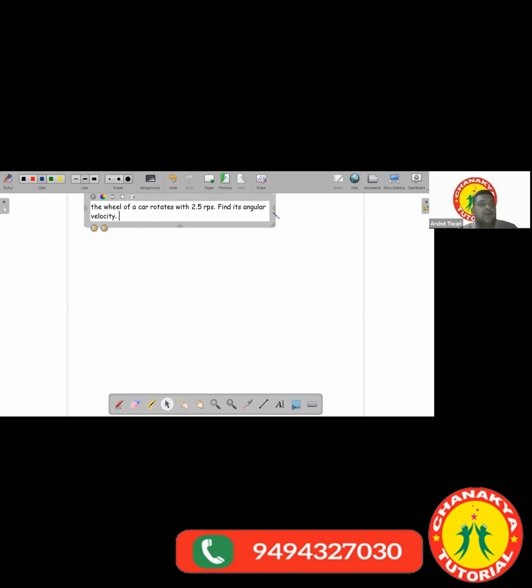The wheel of a car rotates with 2.5 rotations per second. Find its angular velocity. Also find its angular displacement in 4 seconds. This question is your homework. You can do it.